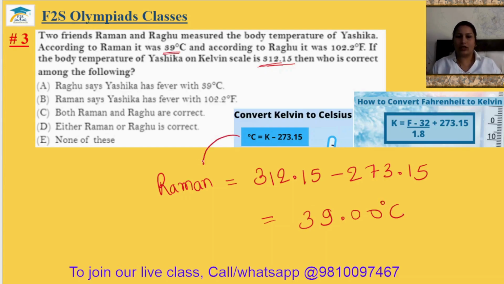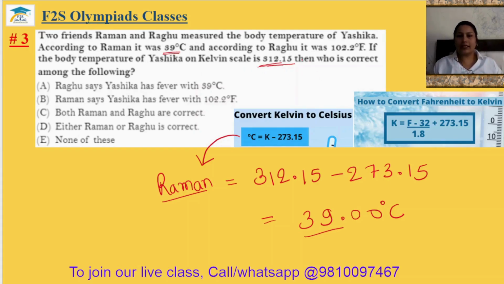Using this formula, I have calculated the temperature in centigrade. Yes, it is 39 degrees centigrade. Raman has measured 39 degrees centigrade, and the actual is 39 degrees centigrade.